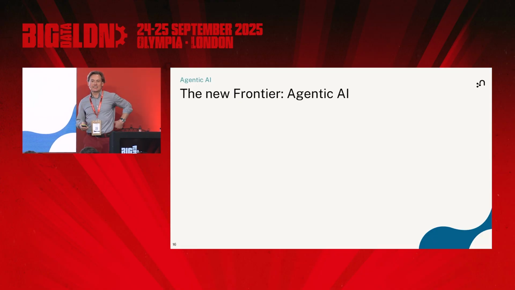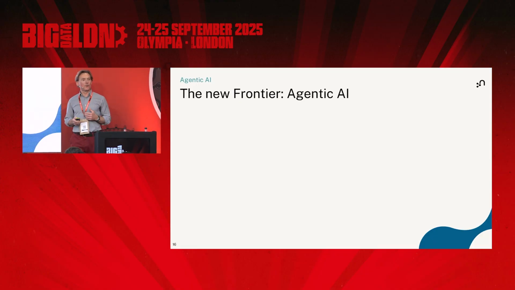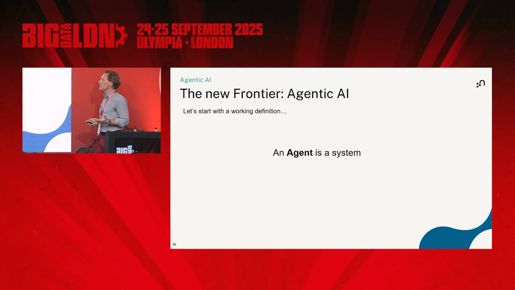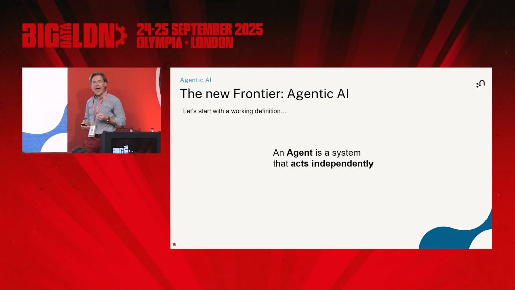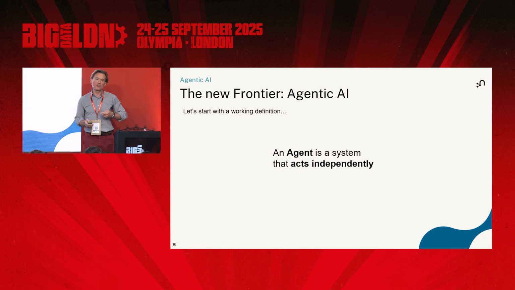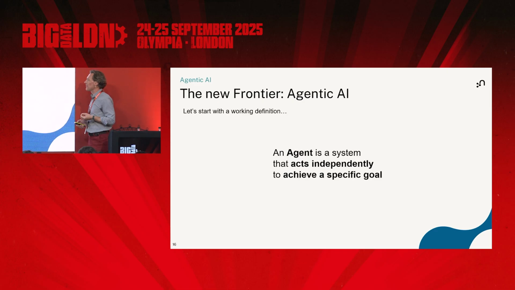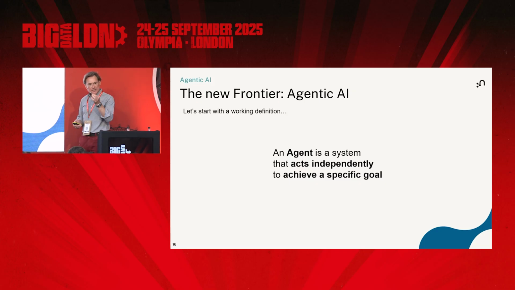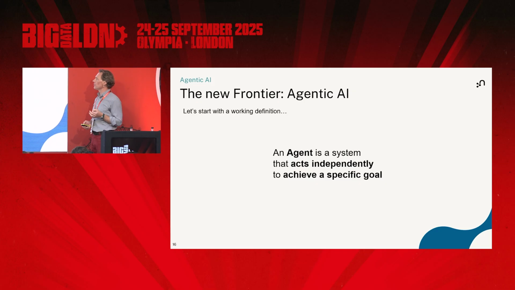So let's spend a bit of time on agents. As a working definition, I think this is a pretty good one: it's a system that acts independently. Of course, it's not HAL 9000. It is basically something that you program yourself to solve a specific task. And for those who have looked into agents a little bit, you can then obviously string them together, but it's a very specific action that you wanted to do.